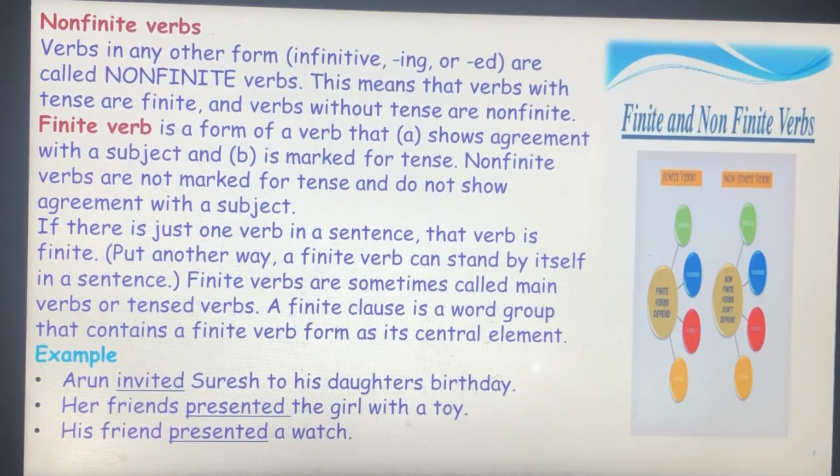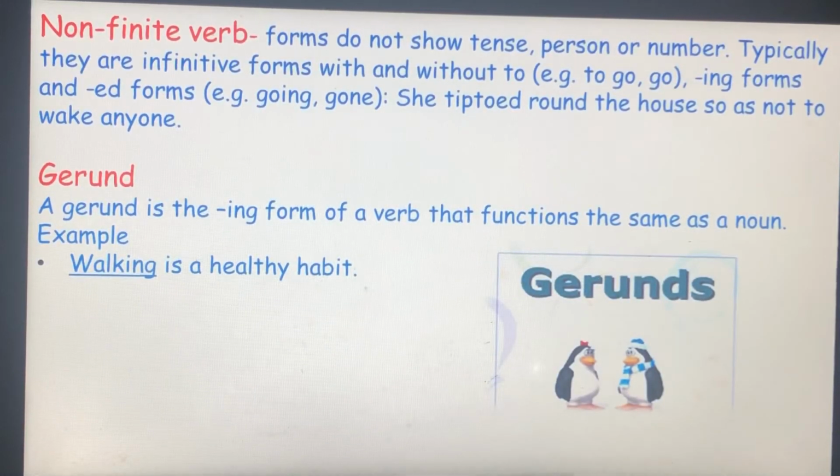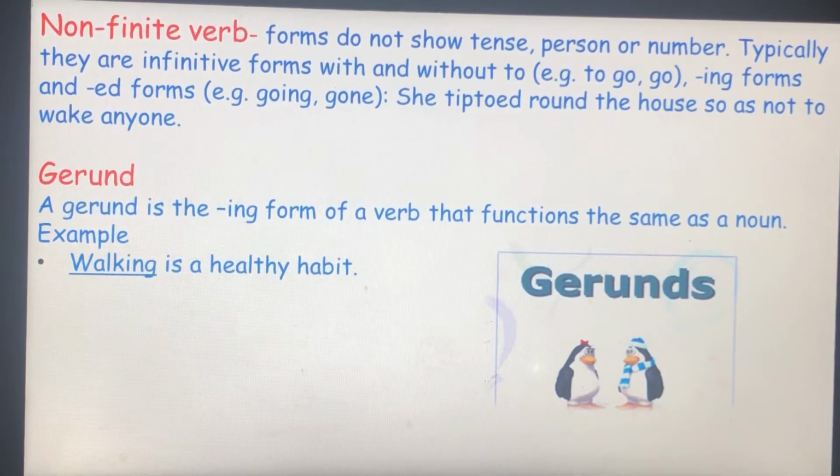Non-finite verbs. Non-finite verbs have no subject and do not change according to the tense or number. Non-finite verbs are classified as gerund. A gerund is an action word that ends in ing and functions as a noun.